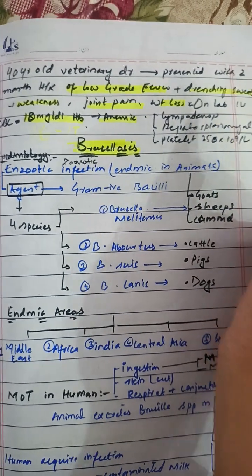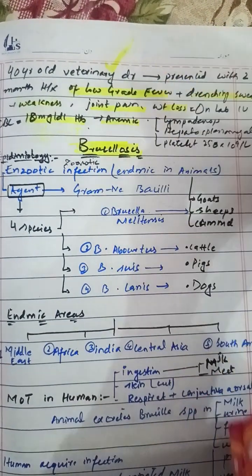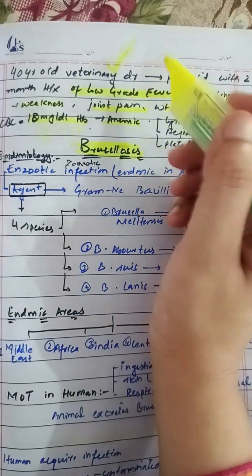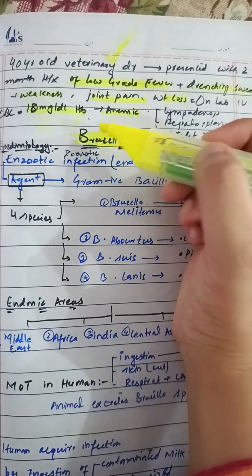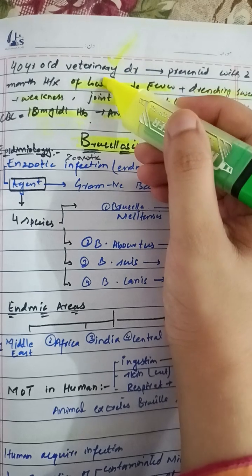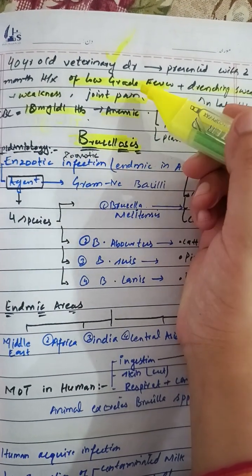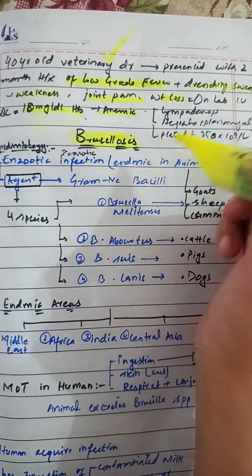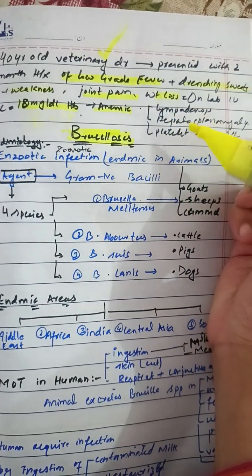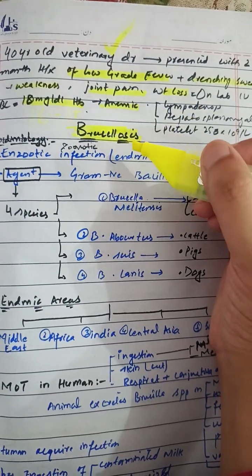So in this history there is a veterinary doctor, and we know that the doctor deals with animals, and in animals the infection can transfer from animal to human beings and can result in low grade fever, sweats, and joint pains, and the patient may get lymphadenopathy and hepatosplenomegaly. So our diagnosis is brucellosis.